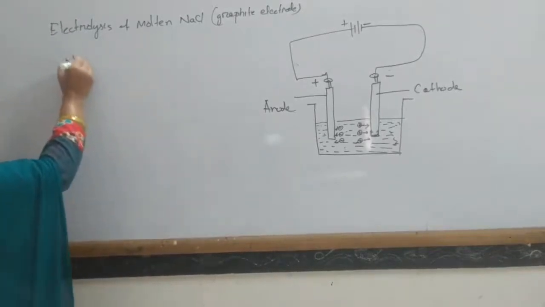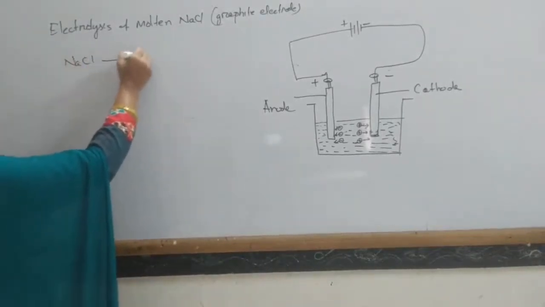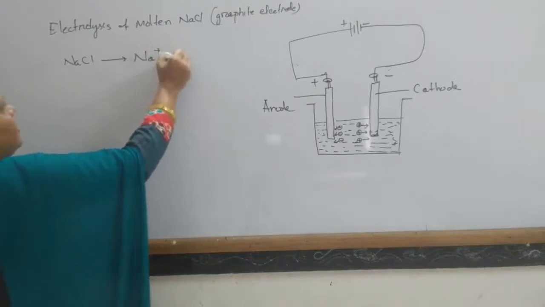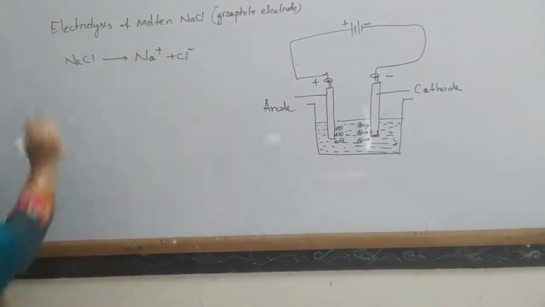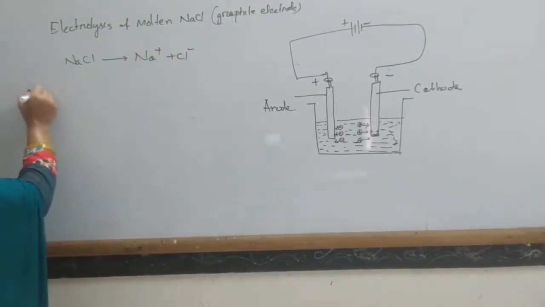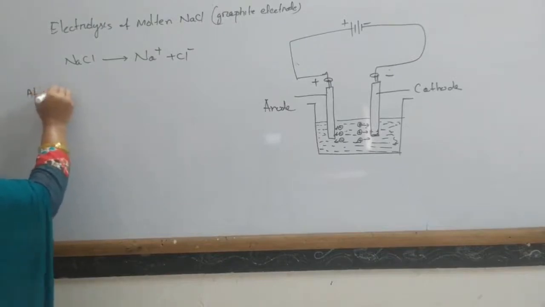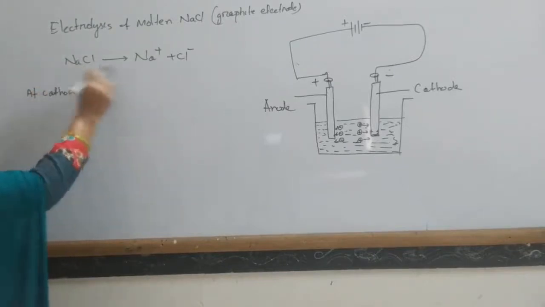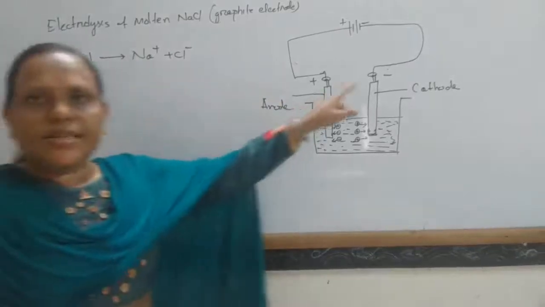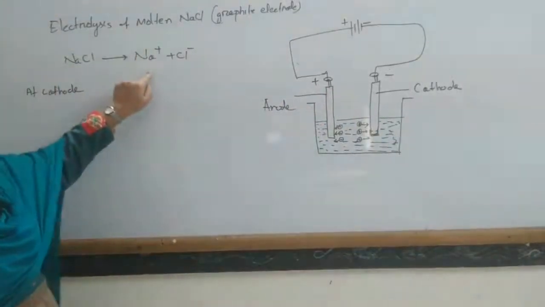Molten sodium chloride, NaCl, decomposes into Na+ and Cl−. Then what happens at the cathode? The cation should move towards the cathode and lose its charge. Here the cation is Na+.